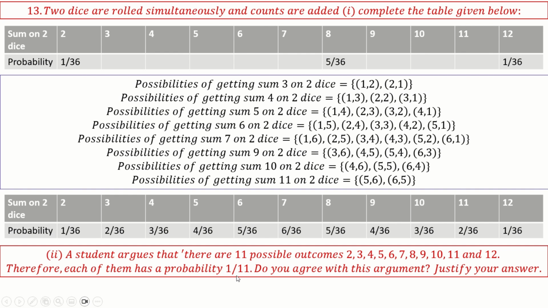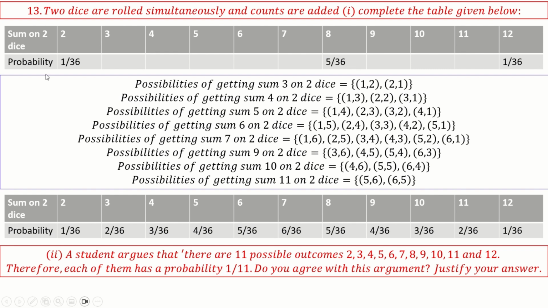Okay, a student argues that there are 11 possible outcomes: 2, 3, 4, 5, 6, 7, 8, 9, 10, 11, and 12. Correct? It is correct, 11 possible outcomes are there. Therefore, each of them has a probability of 1 by 11. Is it correct?